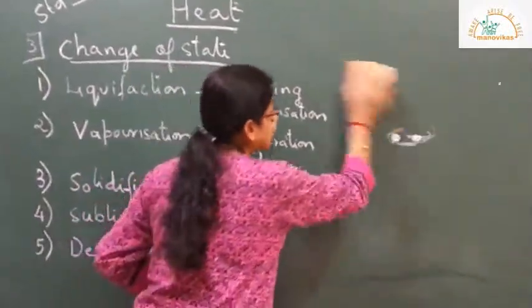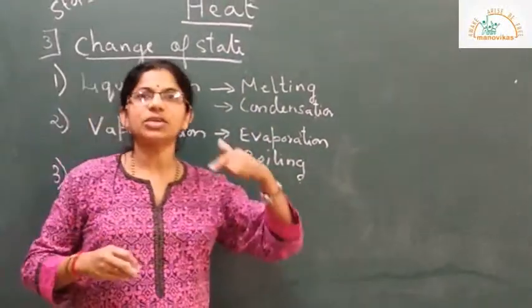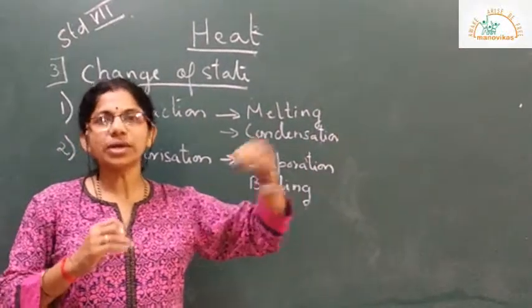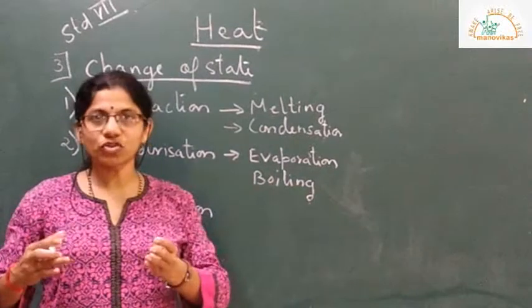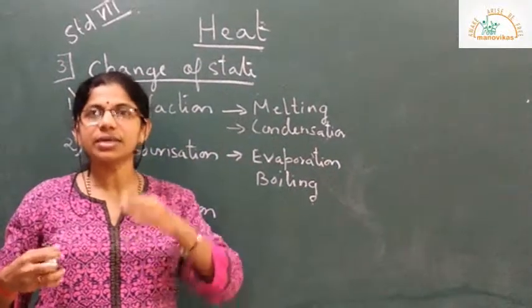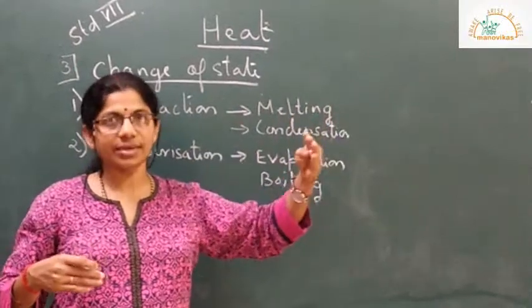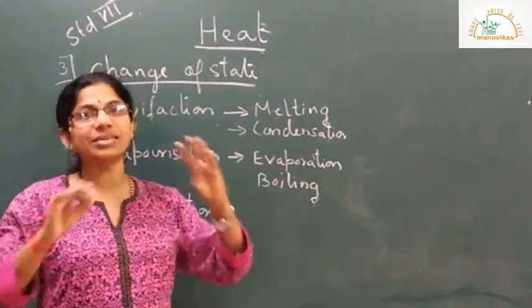What is evaporation? Evaporation is a process wherein liquid changes to gaseous state, and boiling also is a process wherein a liquid changes its state to the gaseous state. But if the definition is the same, then how are they different?